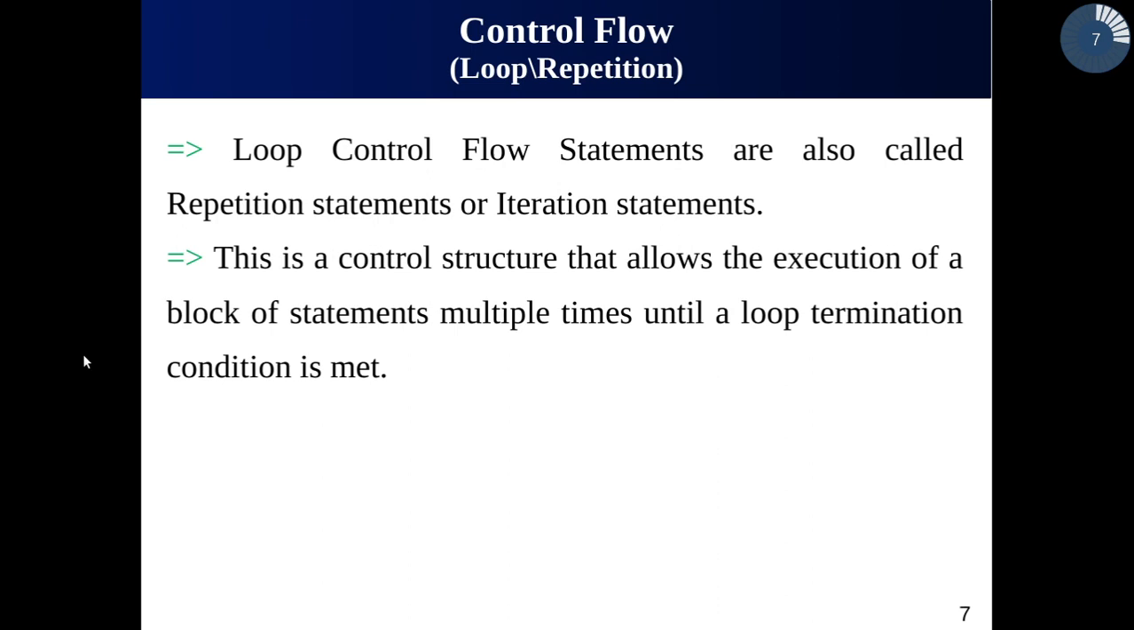A third type of control flow, which is probably going to be the discussion of next week, is called the loop, or repetition, or iteration flow control. As the name indicates, here we execute a set of statements or a single statement again and again for a specific amount of time, or until the condition in the loop is true. So this is a control structure that allows the execution of a statement or a block of statements multiple times until a loop termination condition happens.